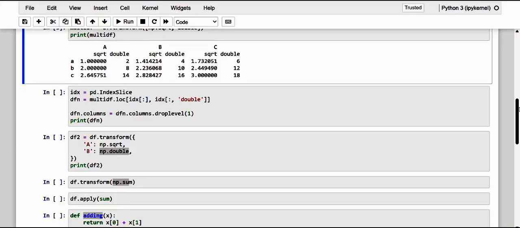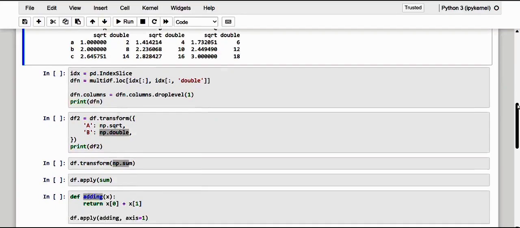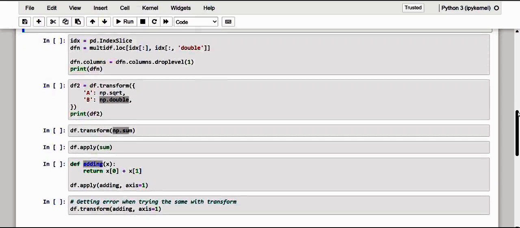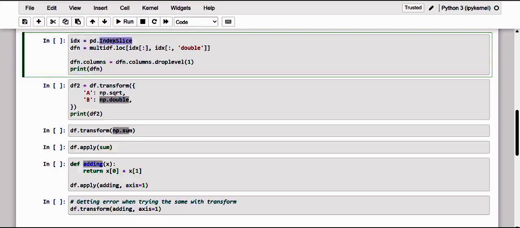From this complex object, it is possible to extract the data frame related to each column or each single function. For example, let me get the data frame related to the transformation for the double function. Kindly note that we have used operations concerning the multi-indexed data frame, with objects such as index slice, which is necessary to make the selection on several levels.